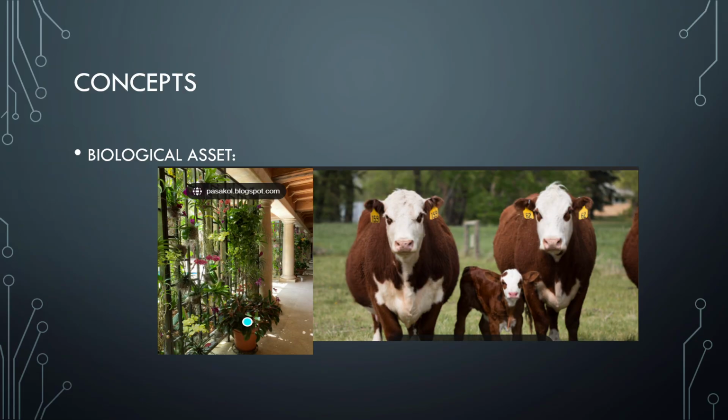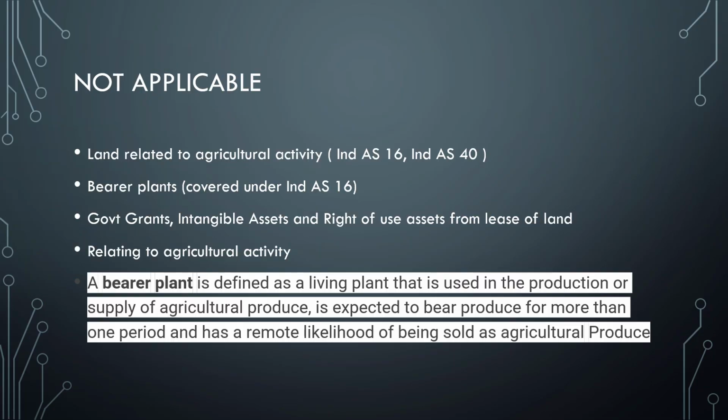So, what exactly is a biological asset? A biological asset can be a living animal or a plant. So that's typically what is meant by biological asset. And to which standards will this not apply? Ind AS 41 won't apply to agricultural activity over land and bearer plants. A bearer plant is a living plant that is used in the production or supply of agricultural produce, and it is not likely to be sold as agricultural produce.